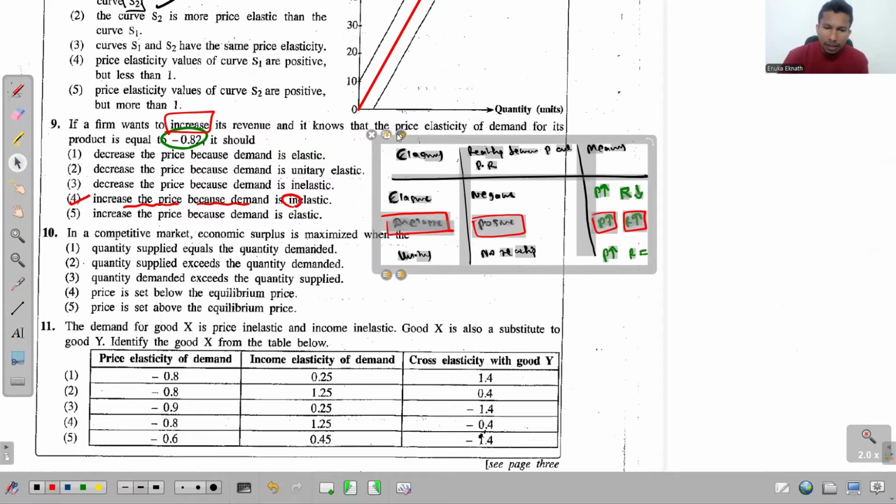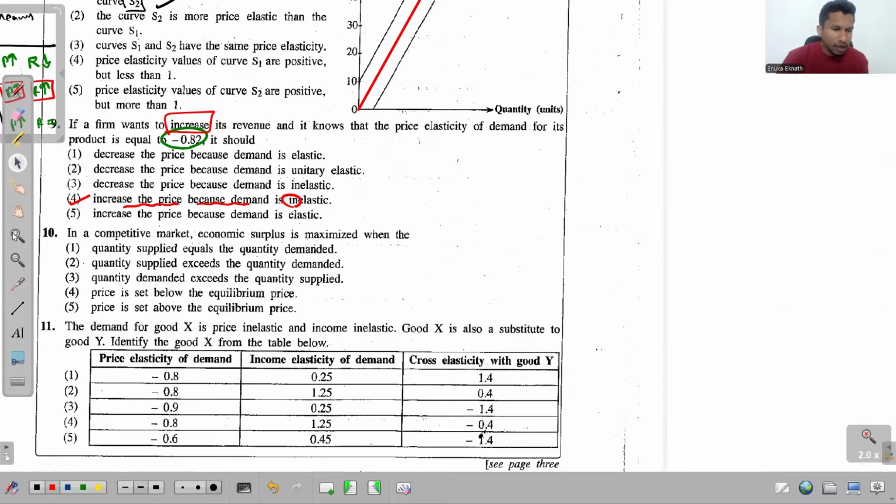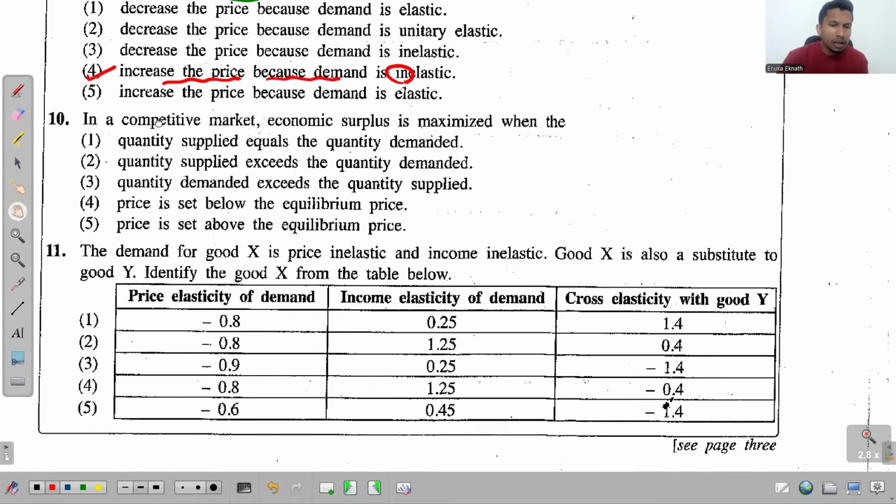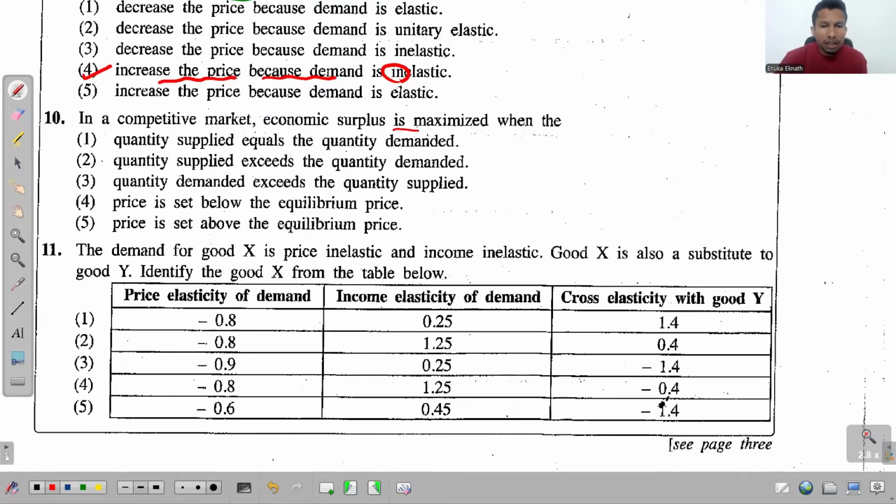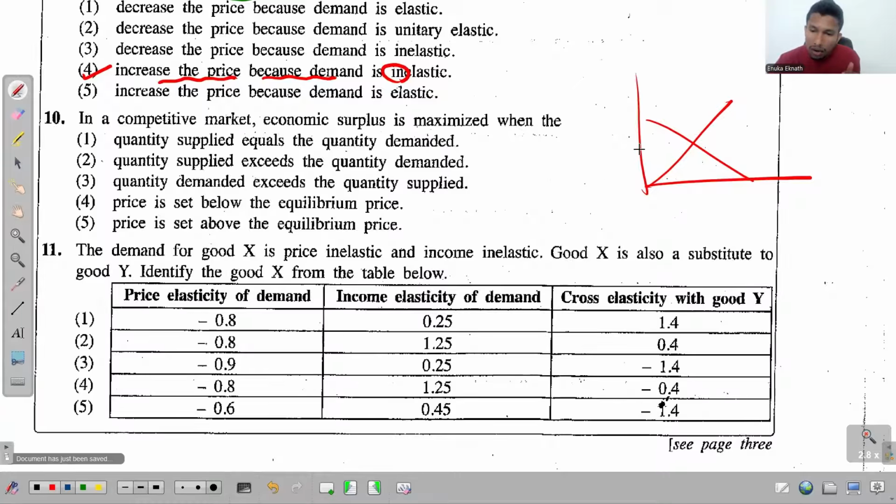There we get this. In a competitive market, economic surplus is maximized when. So see, this is again not the first time that we discuss this one. Economic surplus is the total of consumer surplus and the producer surplus, and this economic surplus is maximized always at the market equilibrium. So that is the answer, at the market equilibrium.